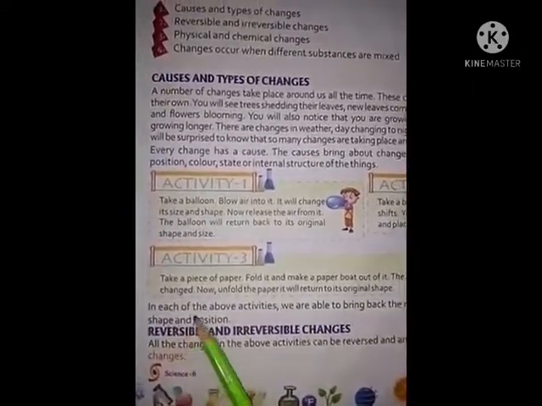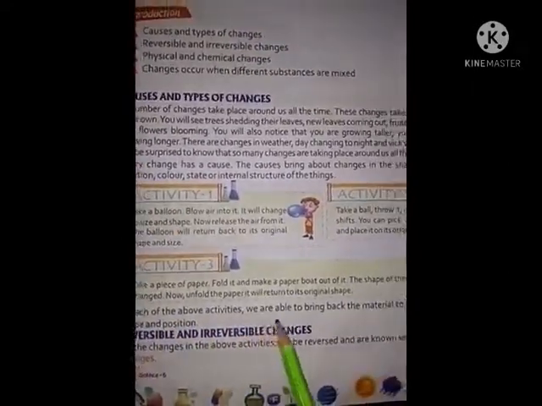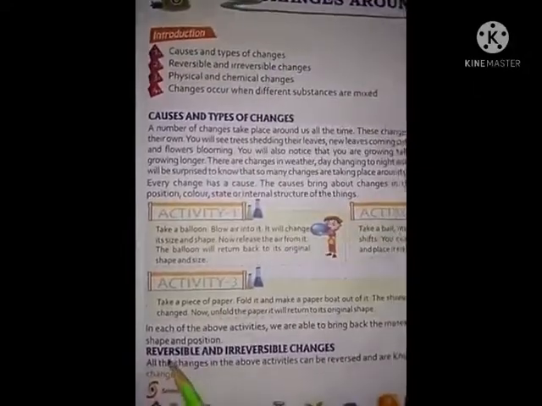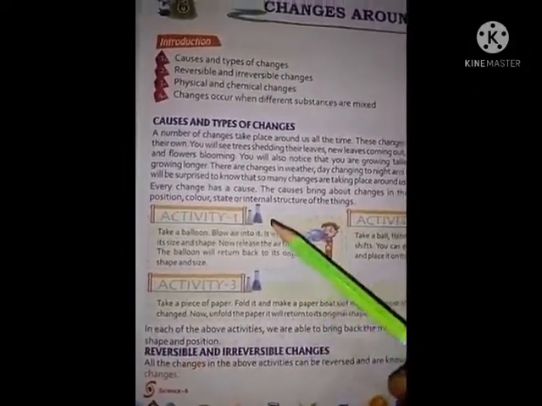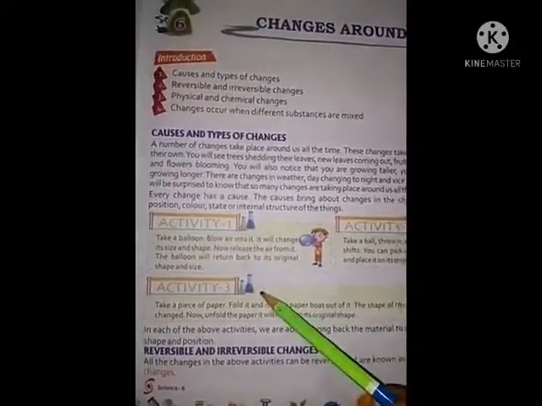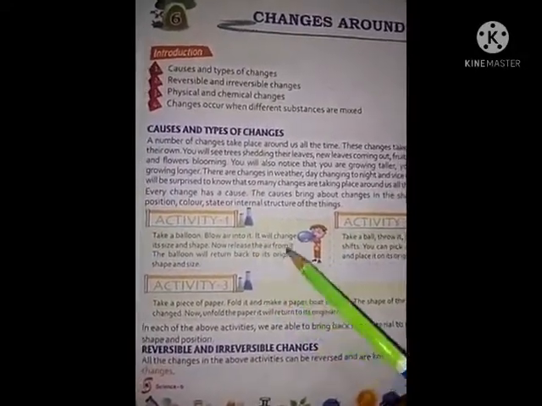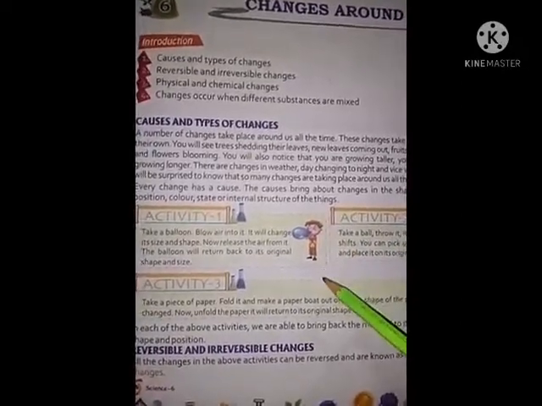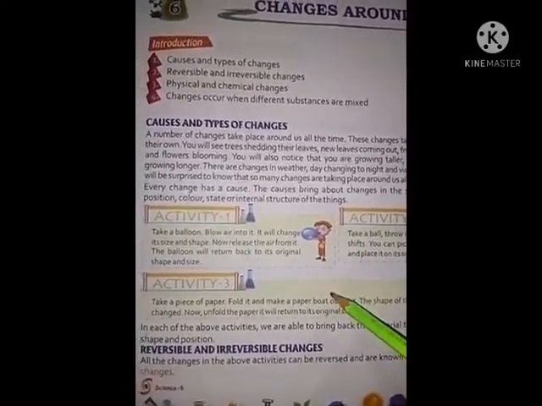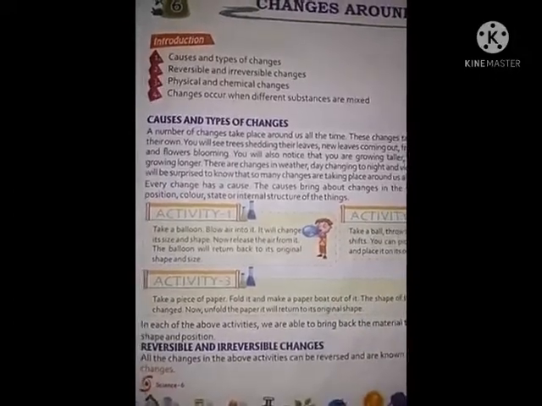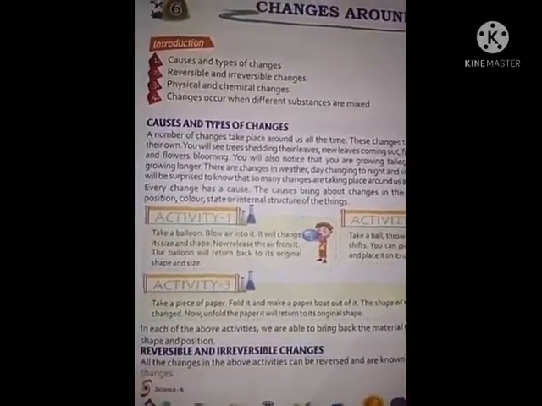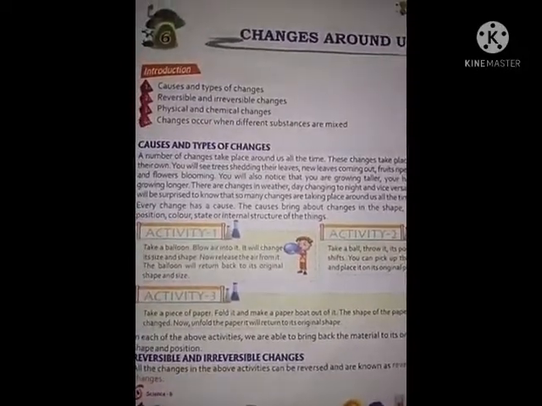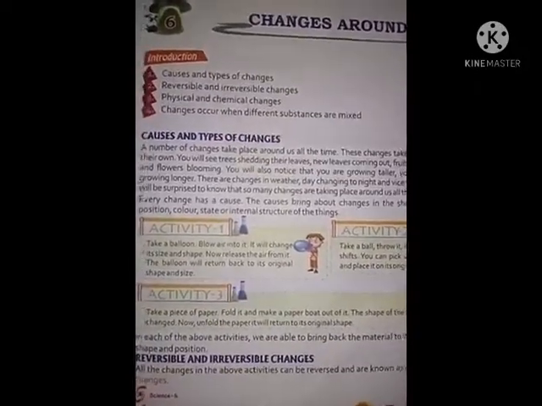Understand? In each of the above activities, we are able to bring back the material to its original shape and position. After doing the activity, the material goes back to its original shape and position.